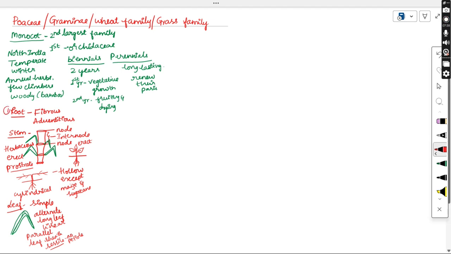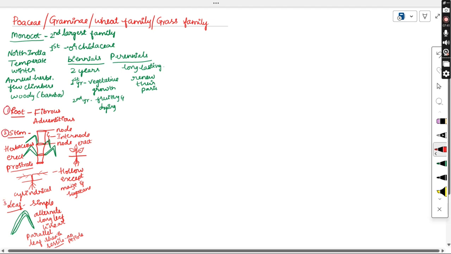So we discussed the type of root system, stem characters, and leaf characters, and the next one is inflorescence. How the flowers are arranged on the floral axis is called inflorescence. They show either a spike, spikelet, or compound spikelet type of inflorescence. We will discuss in this video how the inflorescence is arranged on the floral axis. And the next one is seed.